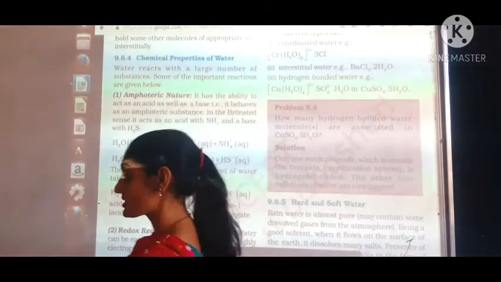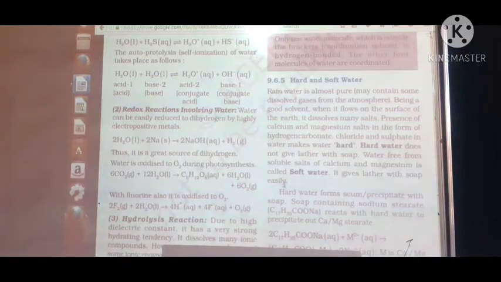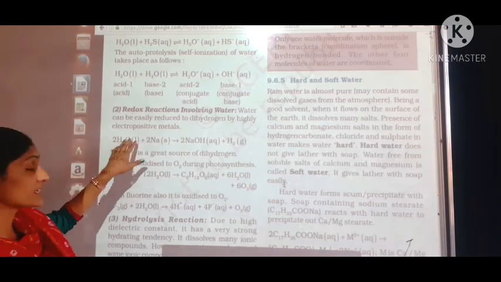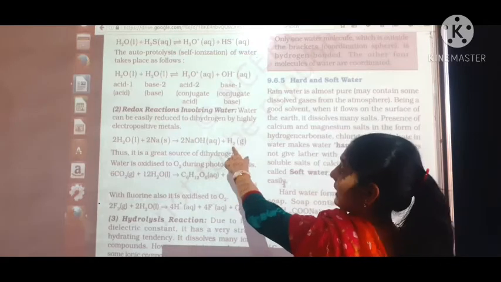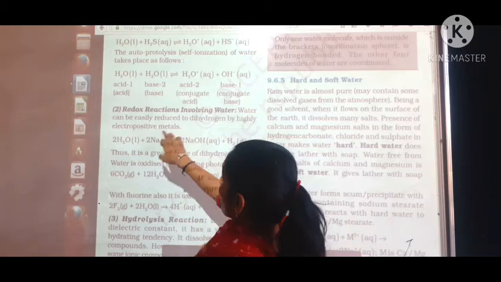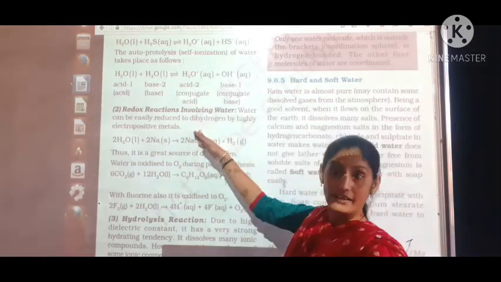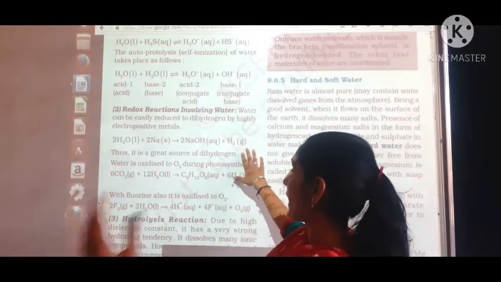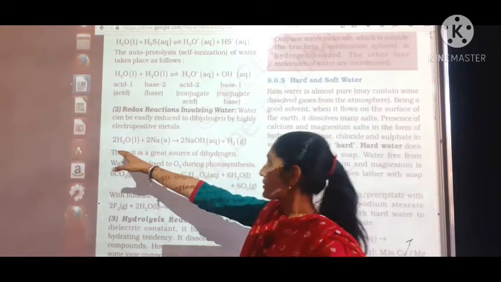Now we learn about the second chemical property, redox reactions involving water. Here, water is easily reduced, forming hydrogen gas by using highly electropositive metals. That means whenever a metal reacts with water, it produces the respective hydroxide along with hydrogen gas. It is also the formation of dihydrogen gas. We can write that when a metal reacts with water, it produces hydrogen gas.